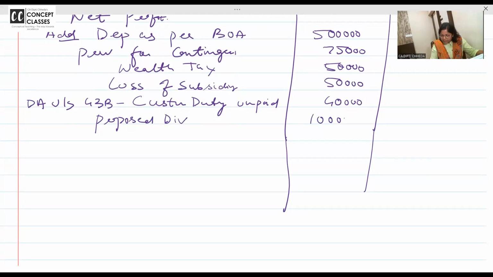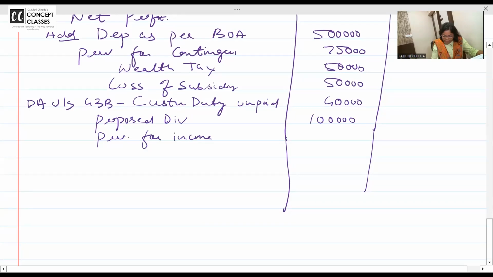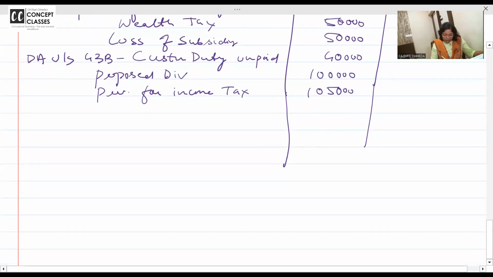One lakh. Provision for income tax. Add back 1,05,000. Now, leave one or two more lines for some add, and now less.